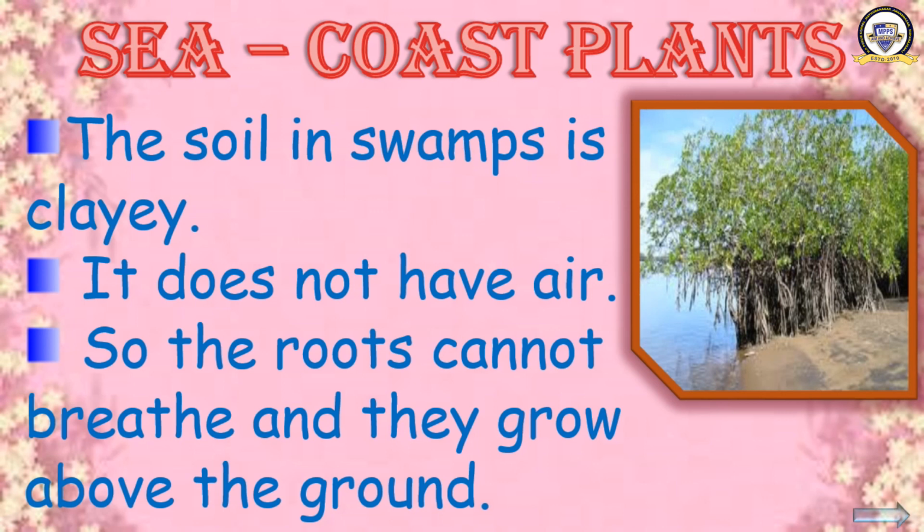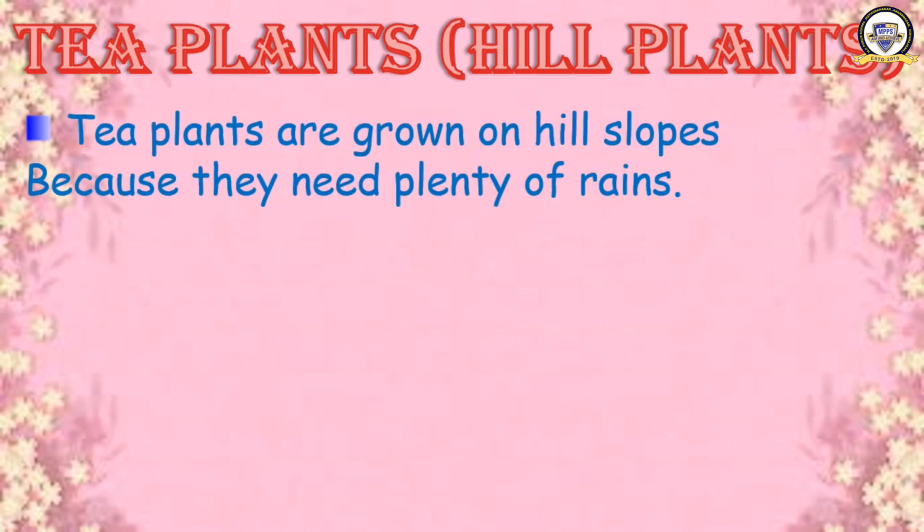Now moving to the next, third category, tea plants. Tea plants are grown as hill plants. It means we are going to the hill plants now. What are the features of hill plants? Have a look here. Tea plants are grown on hill slopes because they need plenty of rain.